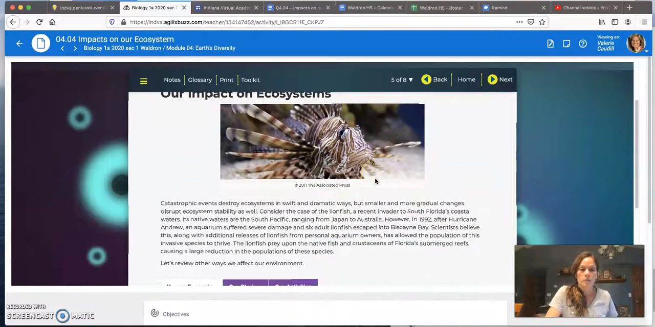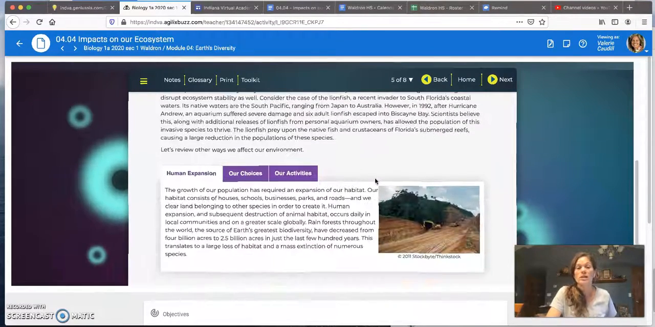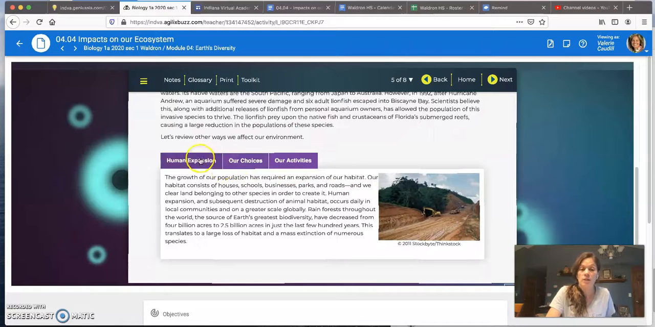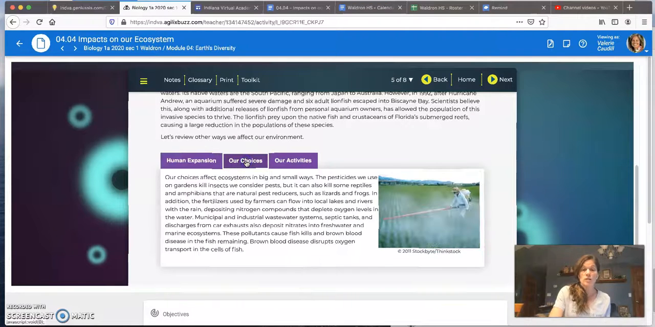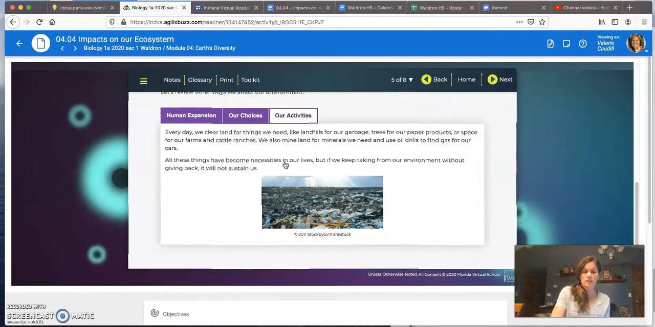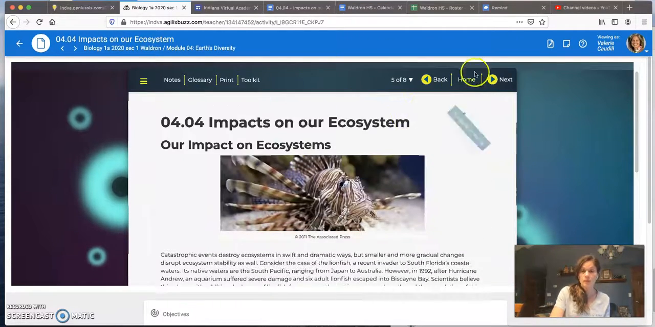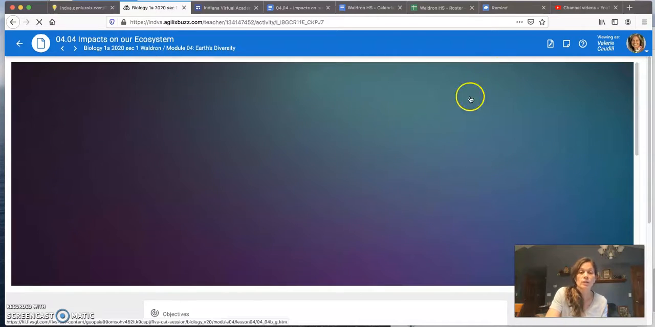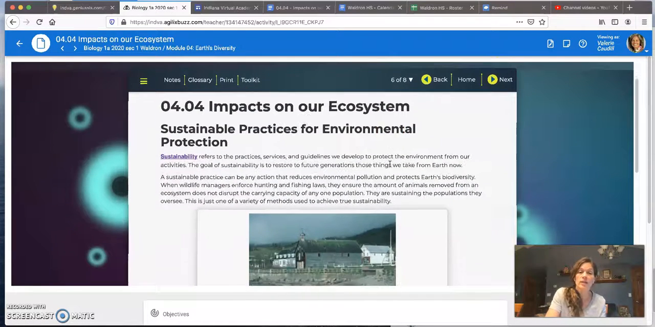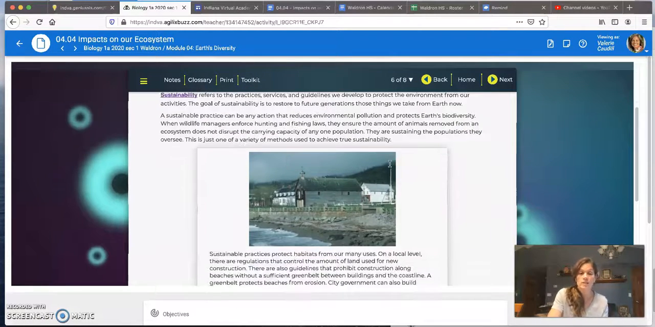More impact on our ecosystems in terms of human impact here. Before there were natural catastrophic events, and now we have some human events. So human expansion, our choices, and our activities. Once you've completed that, go on to the next slide, and now we'll get into some sustainable practices.